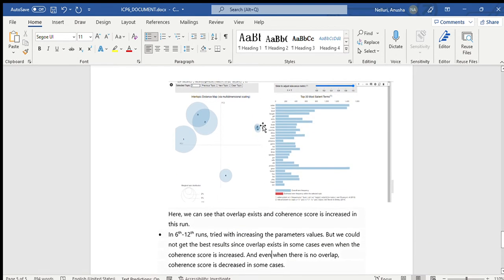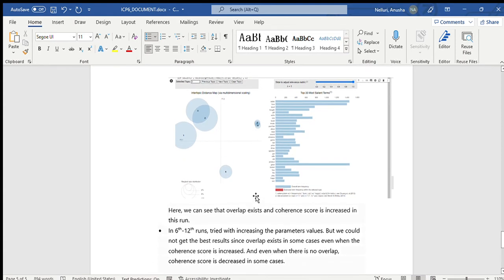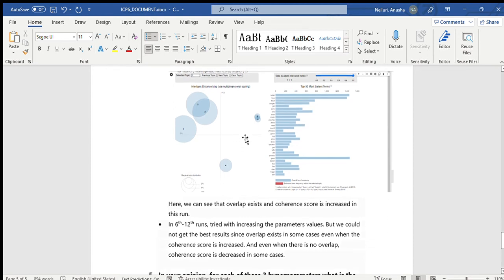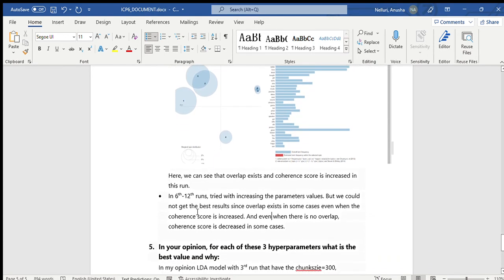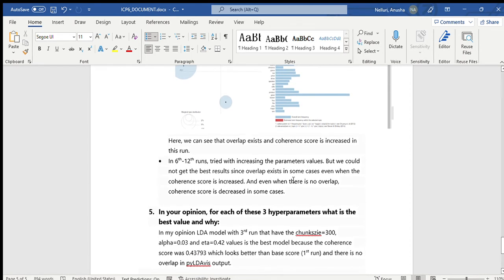Here you can see the output, and the coherence score is increased in this, but severe overlap is observed in this model. So I tried to execute this model for 12 runs by increasing the parameter values, but we could not get the best results, since in some cases overlap exists even when the coherence score is increased. In some cases when there is no overlap, the coherence score is decreased.